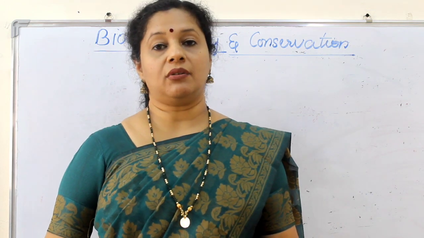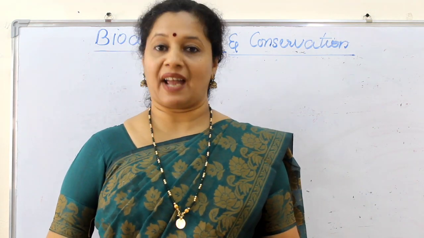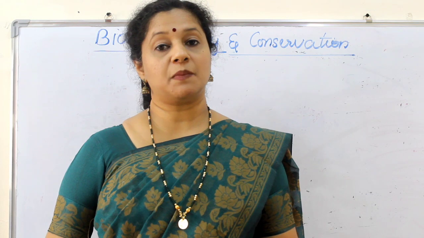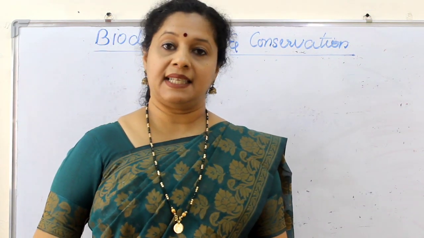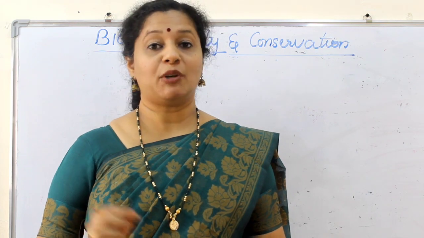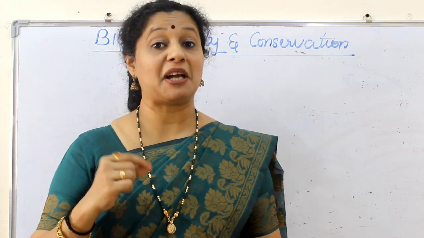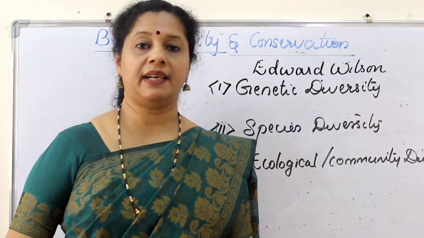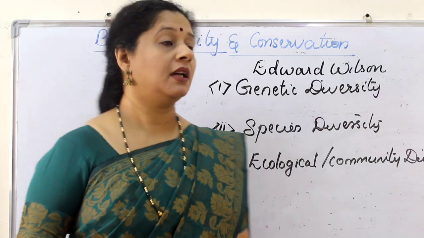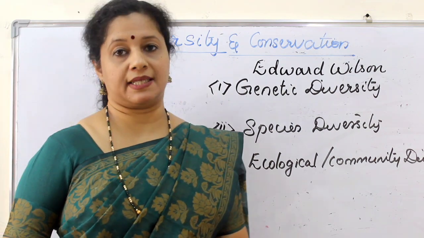So we have around 20,000 species of ants, 300,000 species of beetles, 28,000 species of fishes, and 20,000 species of orchids. I'm not talking about the number of individuals, but the number of species. So imagine how huge the diversity is. The word diversity was popularized by an ecologist called Edward Wilson.